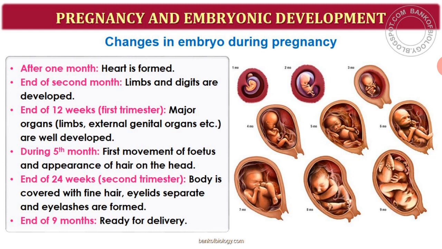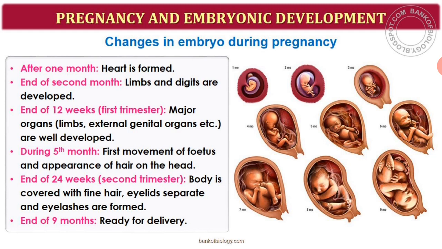So here you can see the definition of pregnancy. It is nothing but the duration between the conception and child birth. In human beings it is approximately 9 months and 7 days, which I have already told you. And what happens during this, I have also told you in the last class itself.